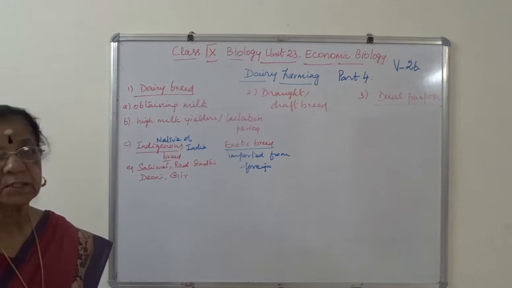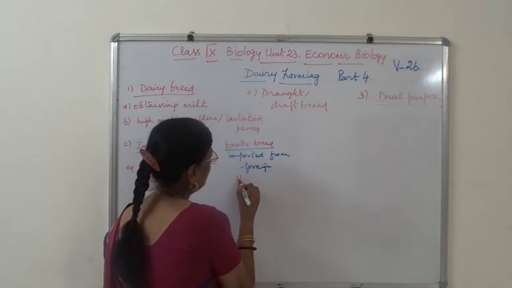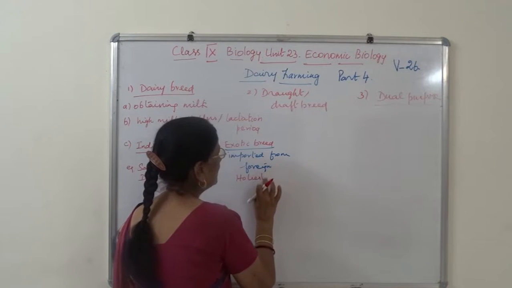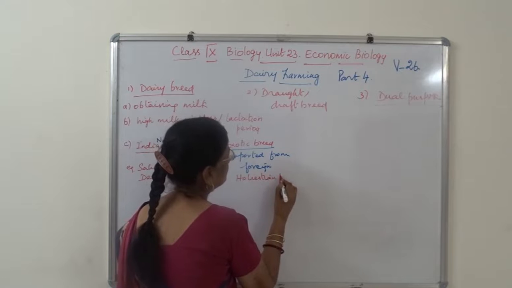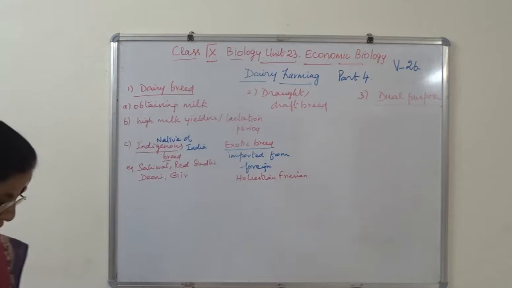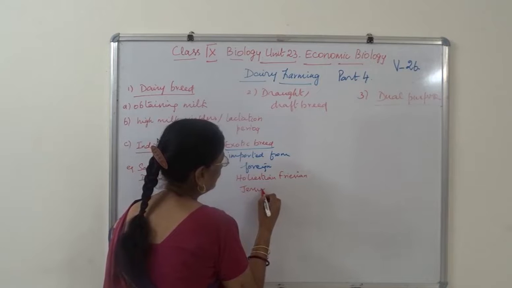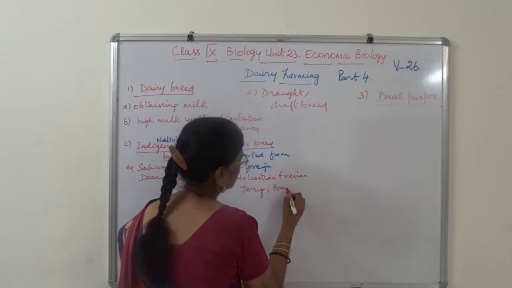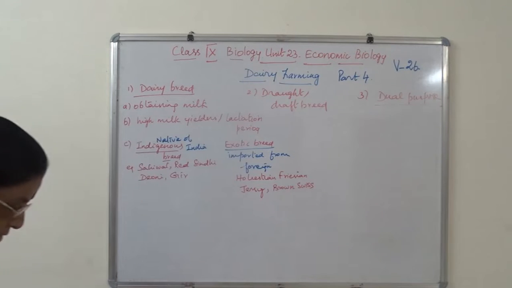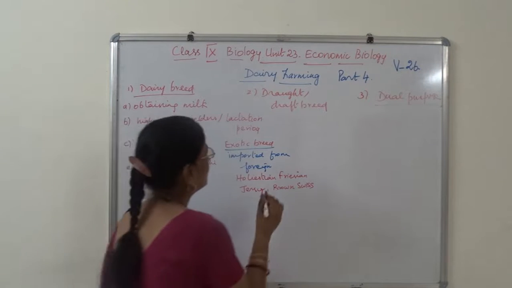These are all names of the cows. Whereas exotic breed, the famous ones are Holstein Friesian, Jersey and Brown Swiss. These are all imported from foreign countries.